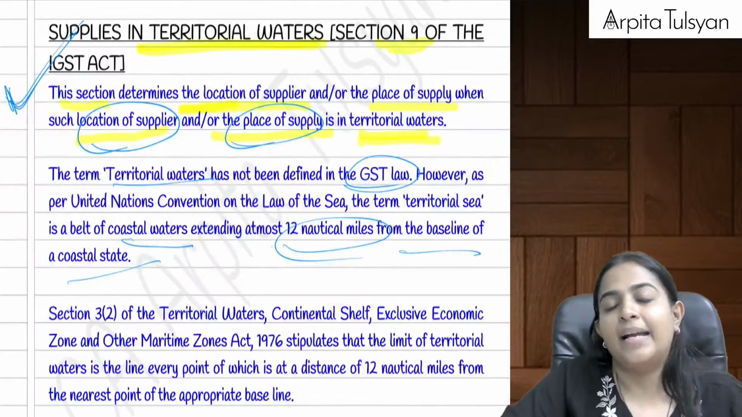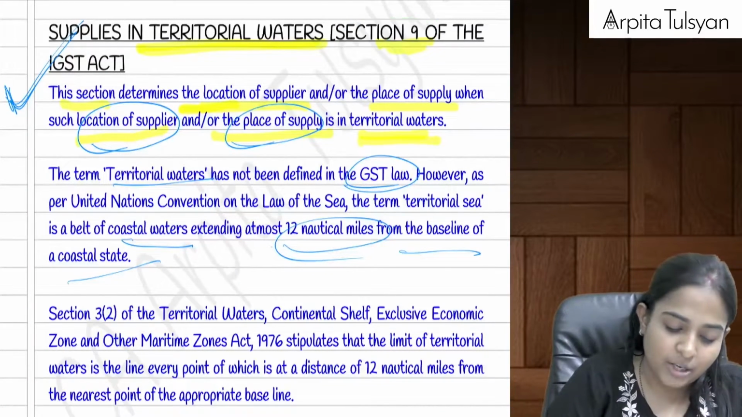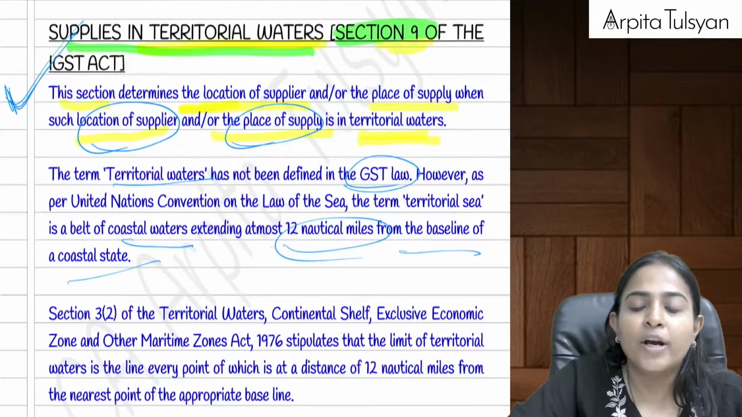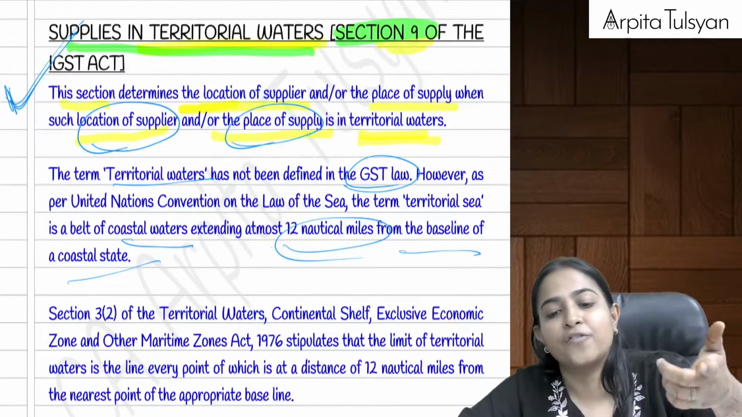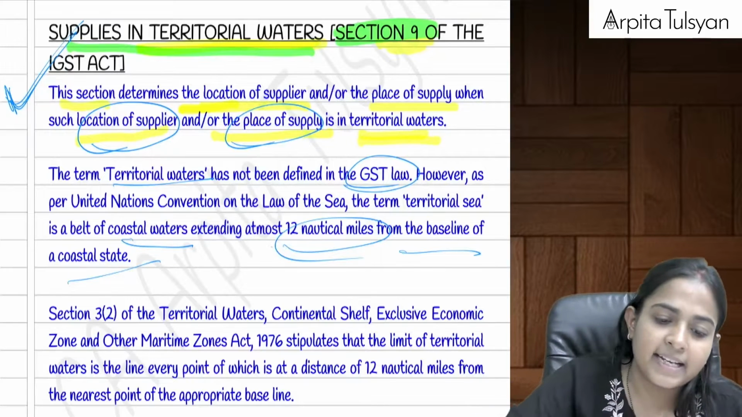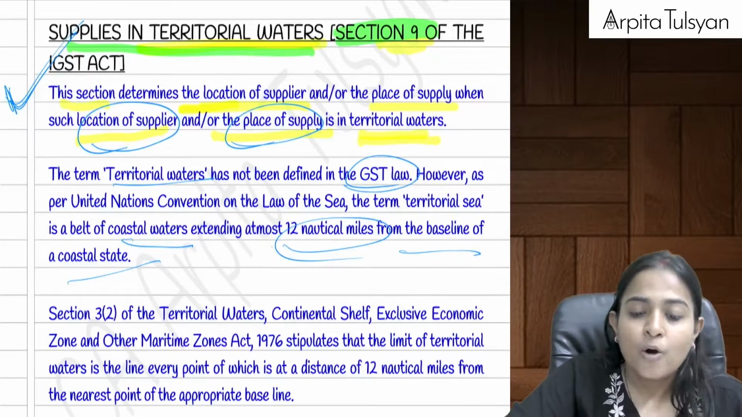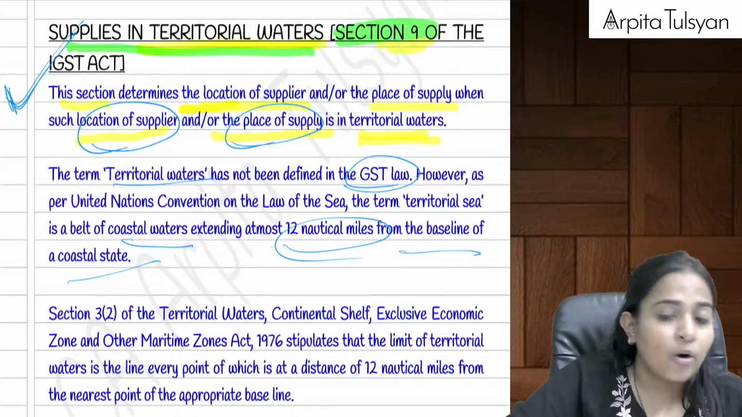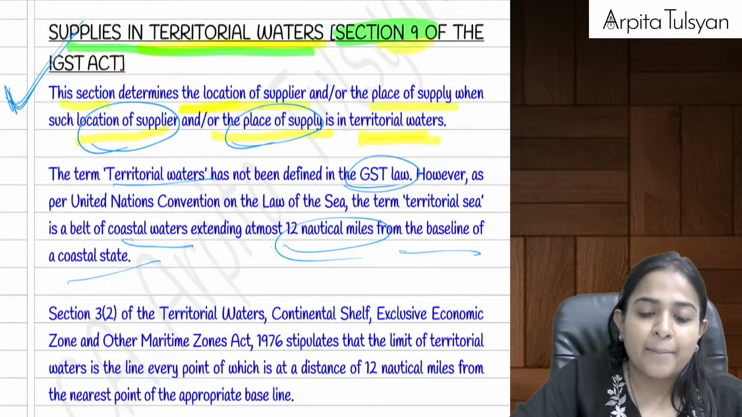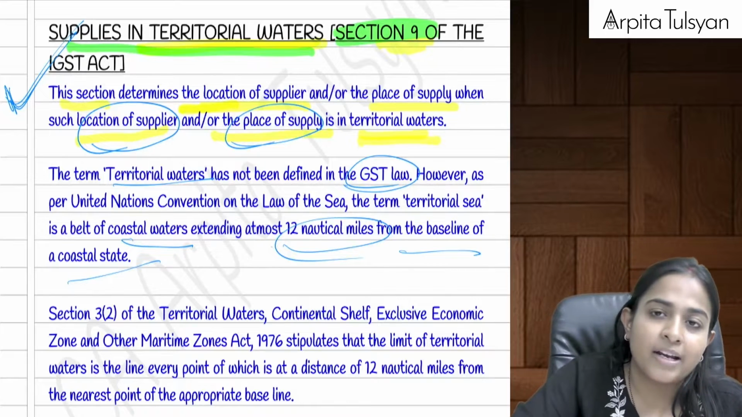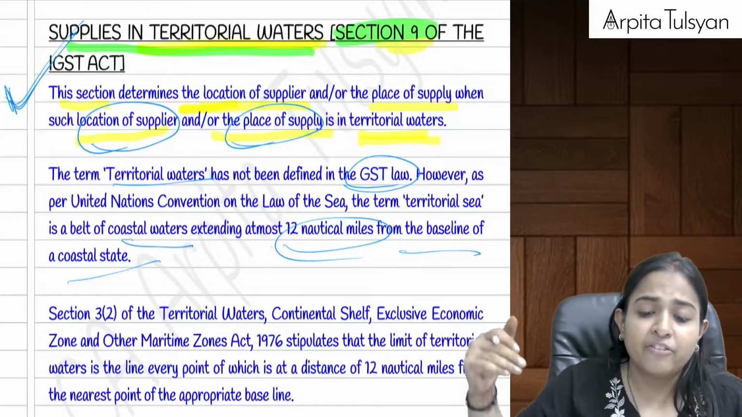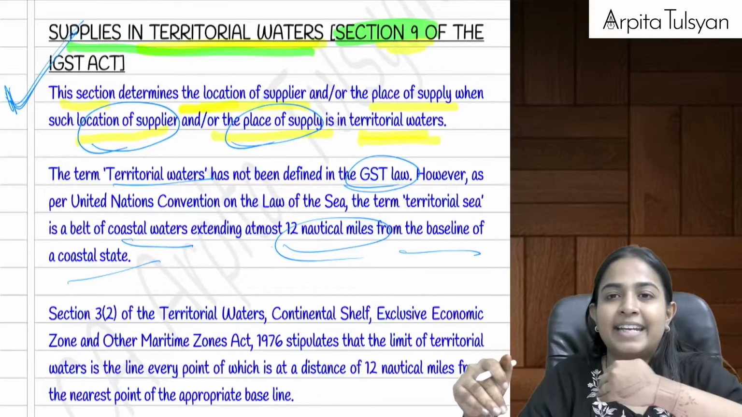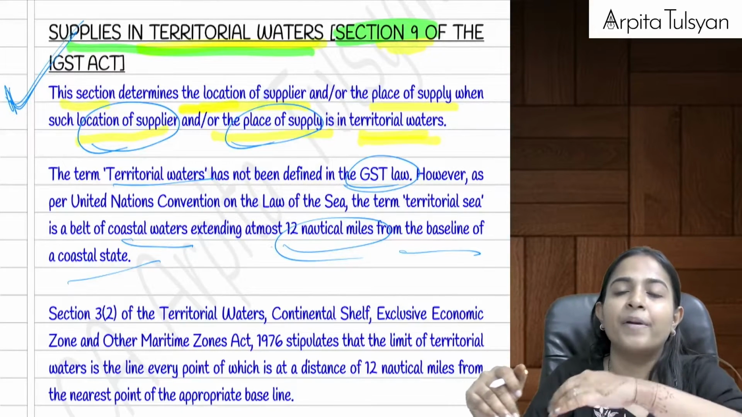And the next one, the last one, that is section number 9. Section number 9 talks about supplies done in territorial waters. If the location of the supplier or the place of supply, if either of it is in the territorial waters, then we have to check which state's territorial water it is. For example, if the place of supply is in the territorial waters, then you have to check which state has the nearest appropriate baseline.